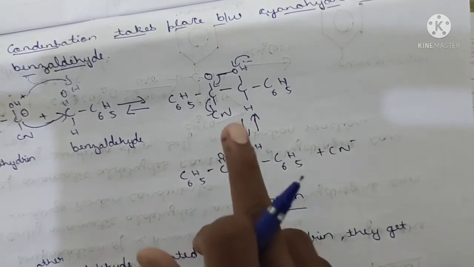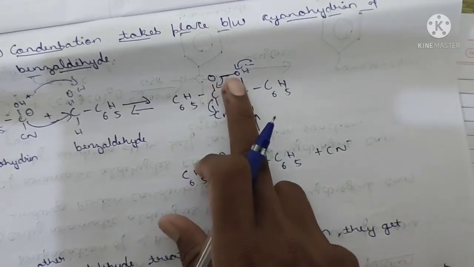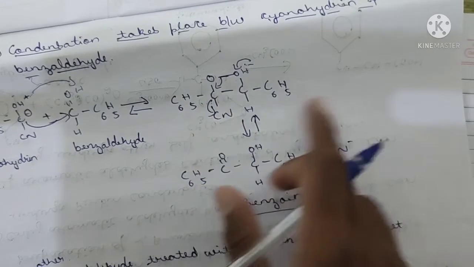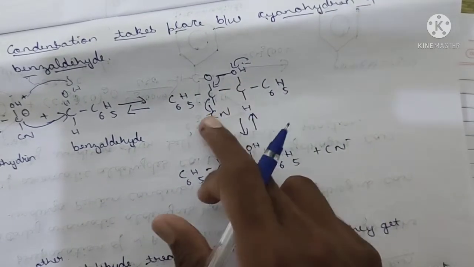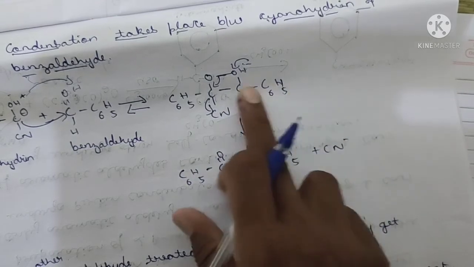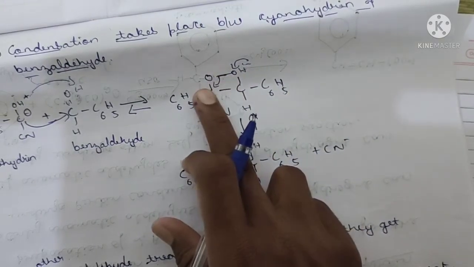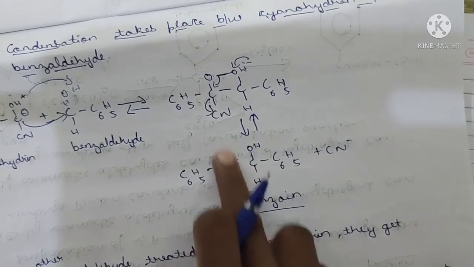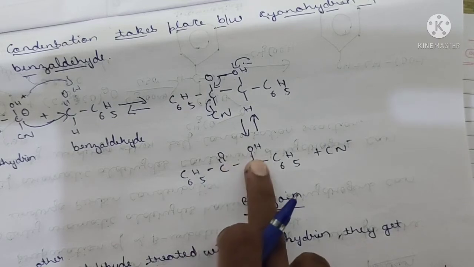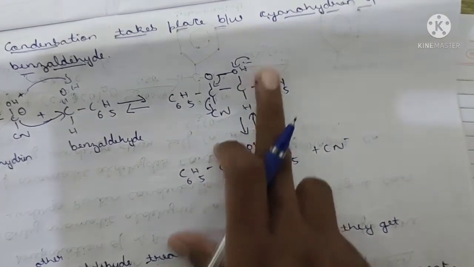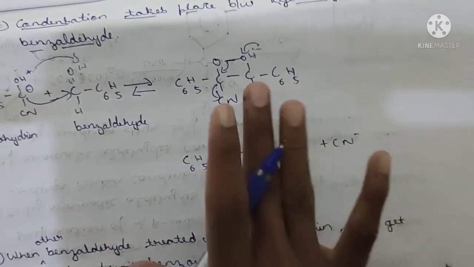I repeat, C6H5 CO. Here the cyanide will be removed in this process. After the removal of the cyanide, the shifted bond will fall to this and form C double bond O. And it was joined by one more linkage, that is C, OH as usual, H, C6H5, benzene as usual. This is benzoin.